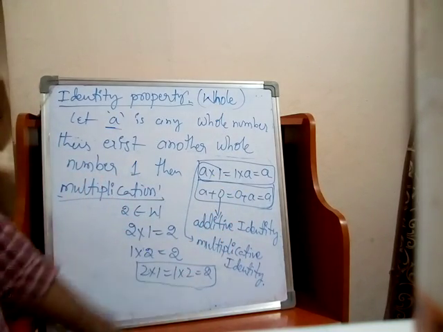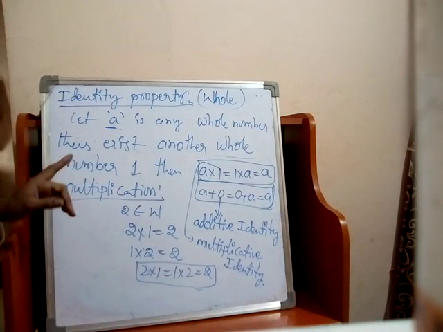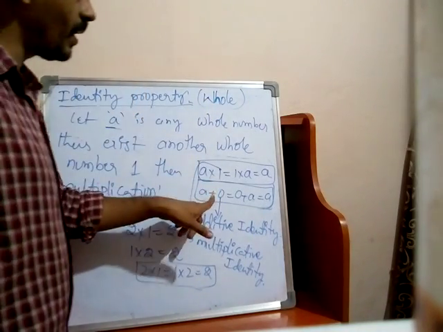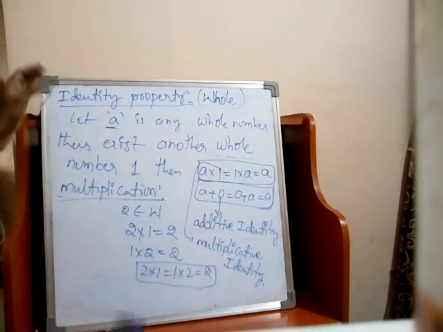Here 1 is called multiplicative identity. What is additive identity? 0. What is multiplicative identity? 1. So all numbers satisfy the identity property under addition and multiplication.